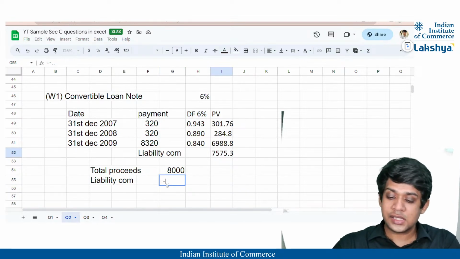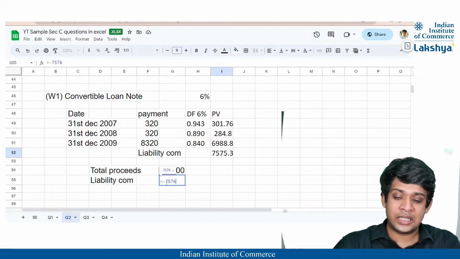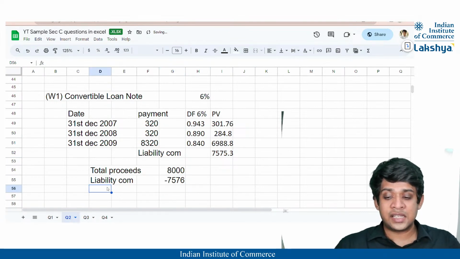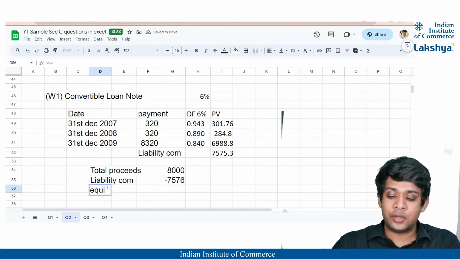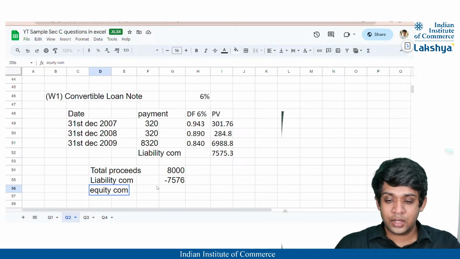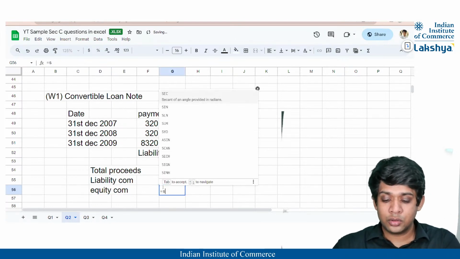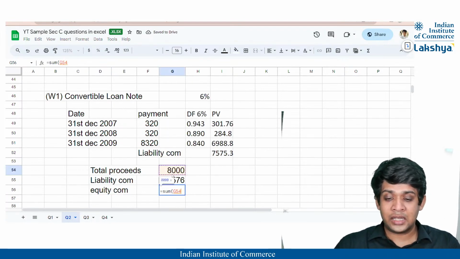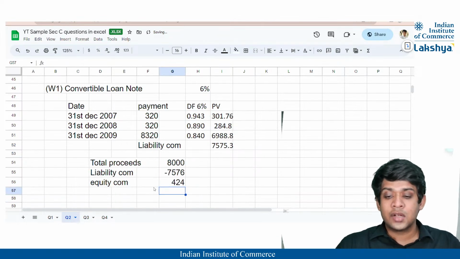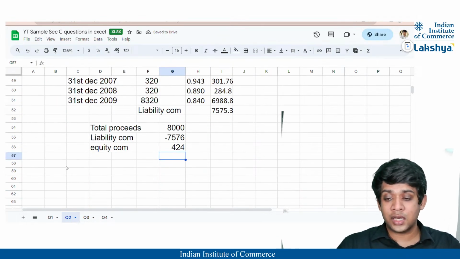It is actually, I'll take it as 7576. So the equity component will be nothing but the difference between the two, that is nothing but 8,000 minus 7576, which is 424,000, correct?